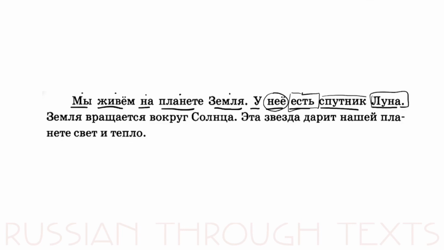Земля вращается вокруг Солнца. So the earth spins around the sun. Эта звезда дарит нашей планете свет и тепло. So this star gifts to our planet light and warmness. Свет is light, тепло is warmness, or just a noun warm like heat. It gives light and heat.